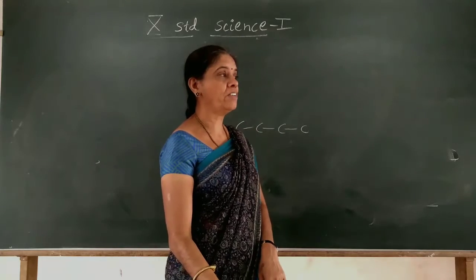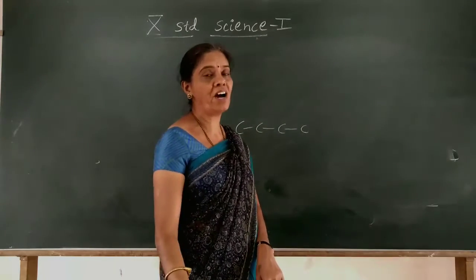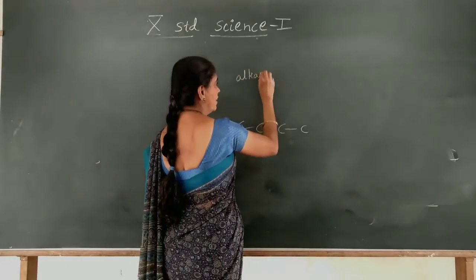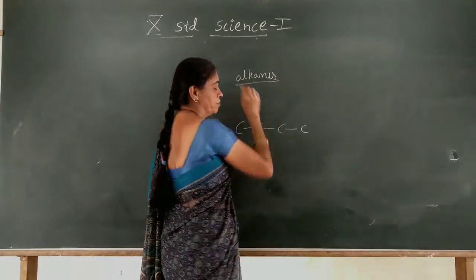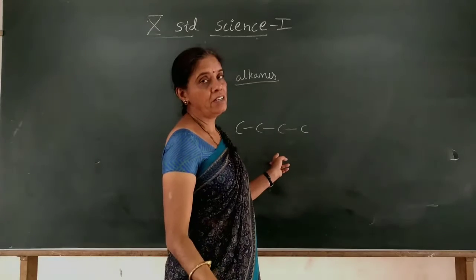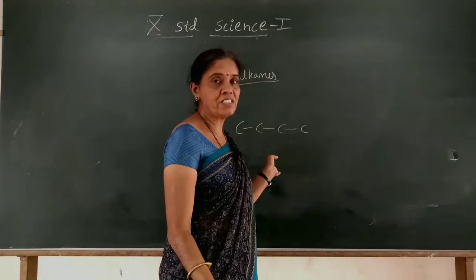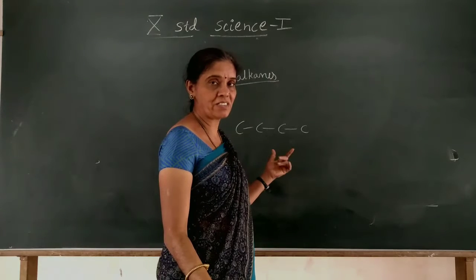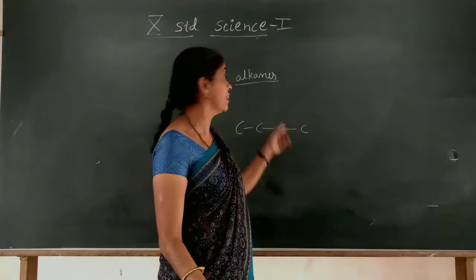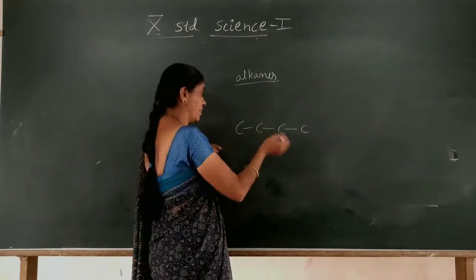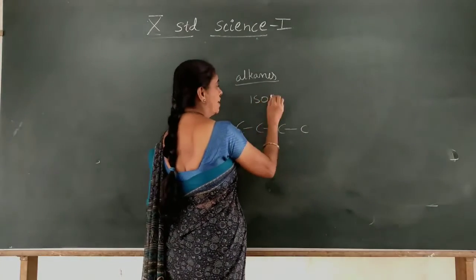In this regard, we have taken some examples of alkanes, where all the bonds present in the compound are single covalent bonds. And we have studied another property called isomerism.